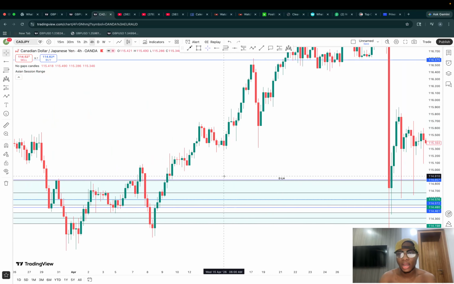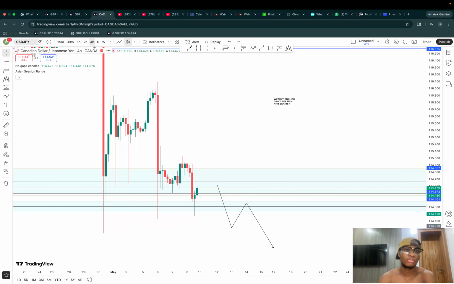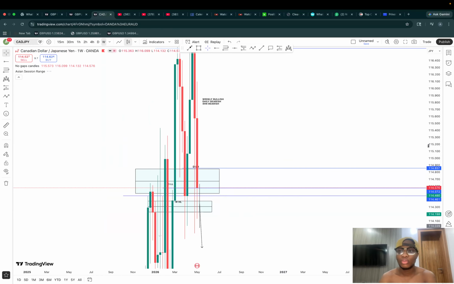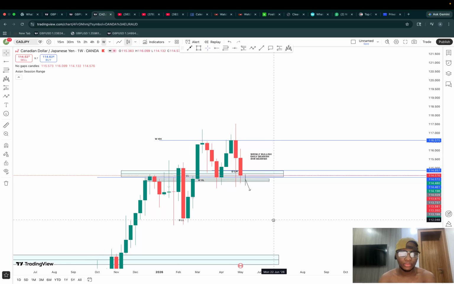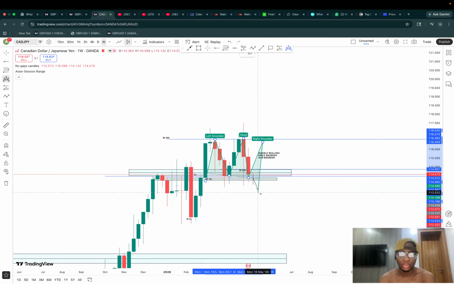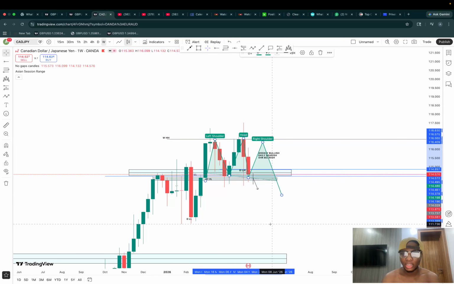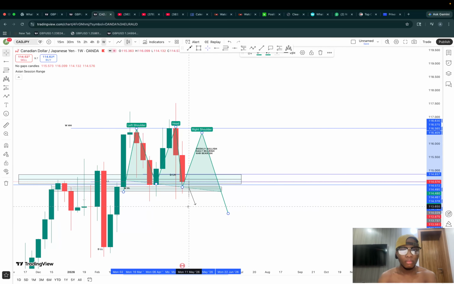Last but not the least, CAD JPY. I'm looking to sell CAD JPY. It's been a long time since I last traded CAD JPY. So right now, this is my take. I'm having something beautiful for me. We are having a left shoulder, head. Now we're going to have this right shoulder to have that push to the downside. This is going to be the neckline.